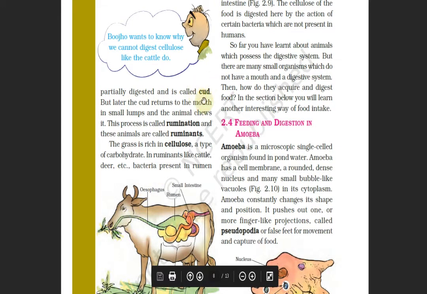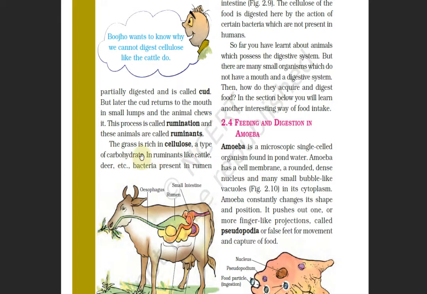This partially digested food is called cud. Then they chew it again and again. This whole process is called chewing the cud, and the name of this process is rumination, and these animals are called ruminants.